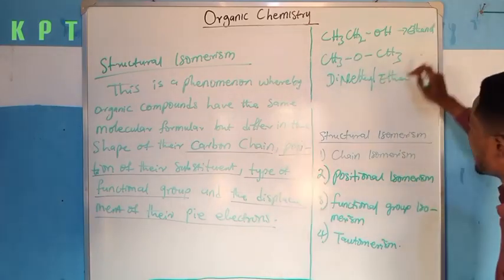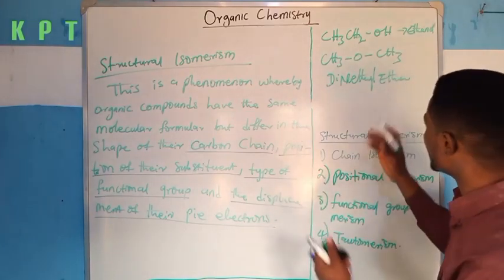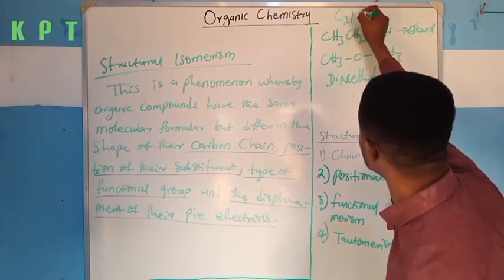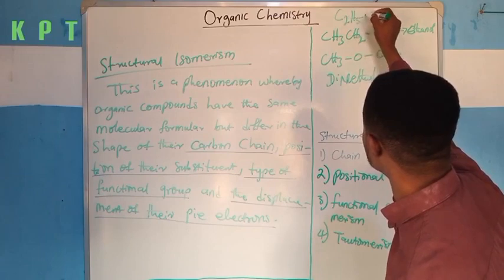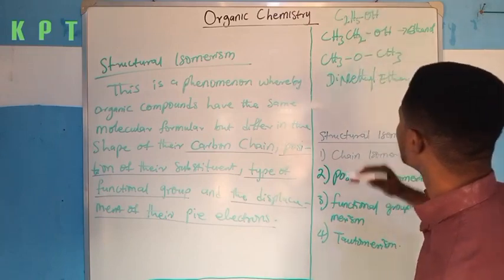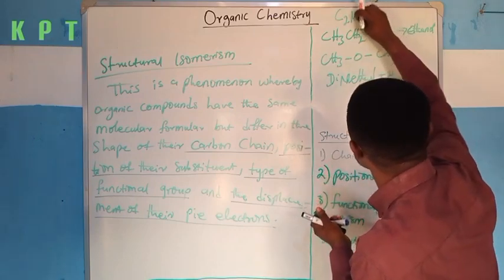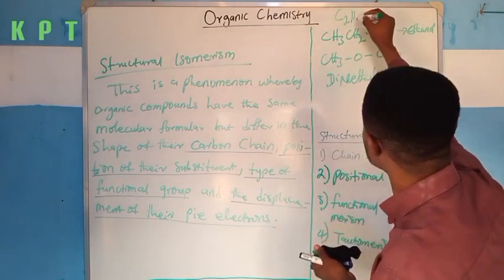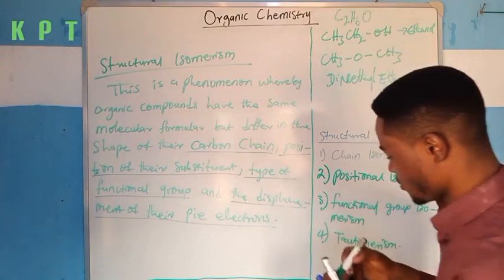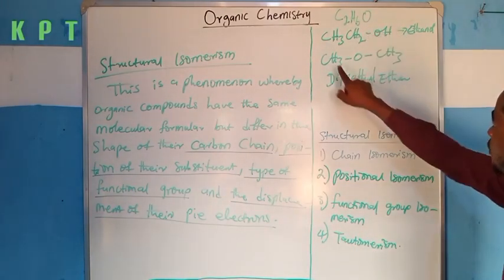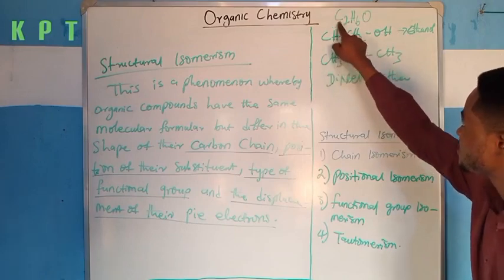The molecular formula is C2H6O. In ethanol, I have 2 carbon atoms, hence C2.